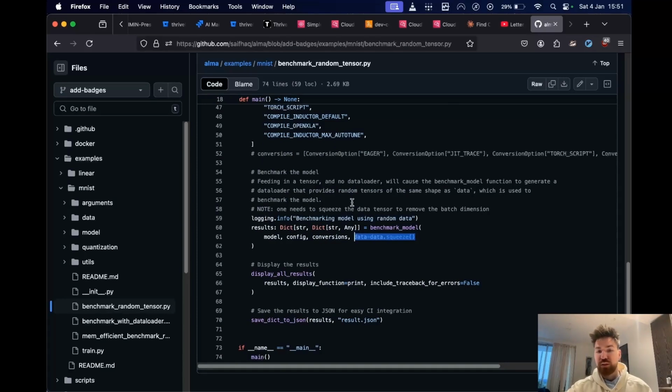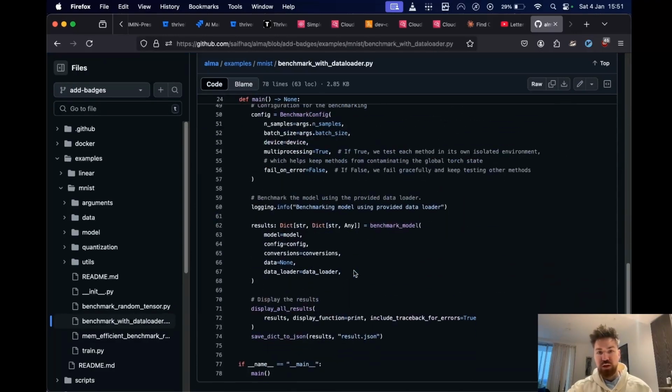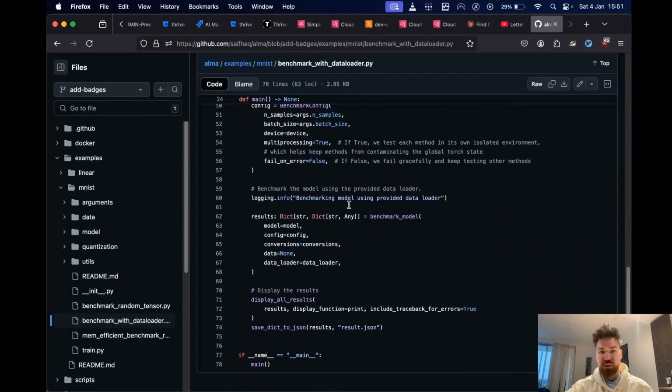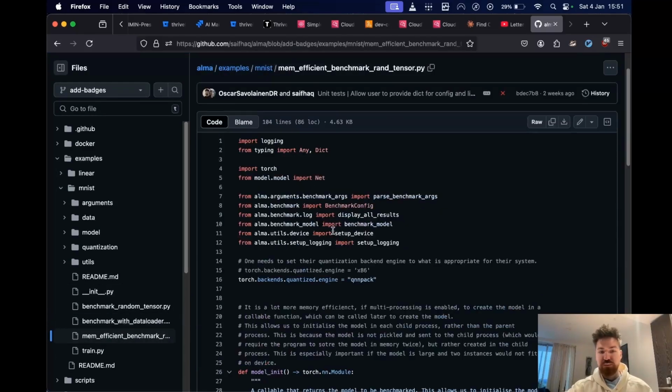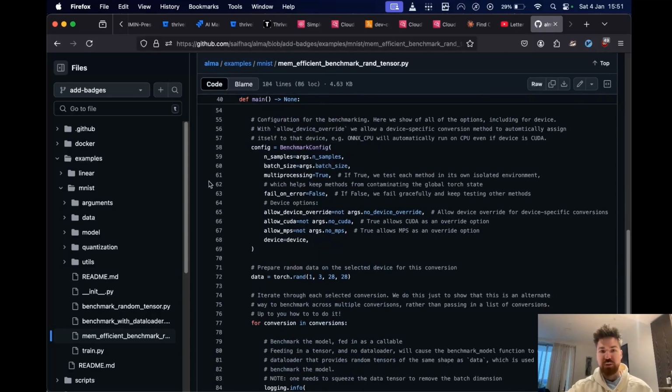But yeah, you can just feed in a data tensor, and then internally we will create a data loader that will produce random tensors of the same shape as this, and then use that in benchmarking. Then we have this other example with a data loader that you can use. We initialize a data loader that will work with this model. All of these will just run. And then we also have a memory efficient benchmarking thing, which I will discuss a little bit later because it has to do with the multiprocessing, which we have not gone over yet.